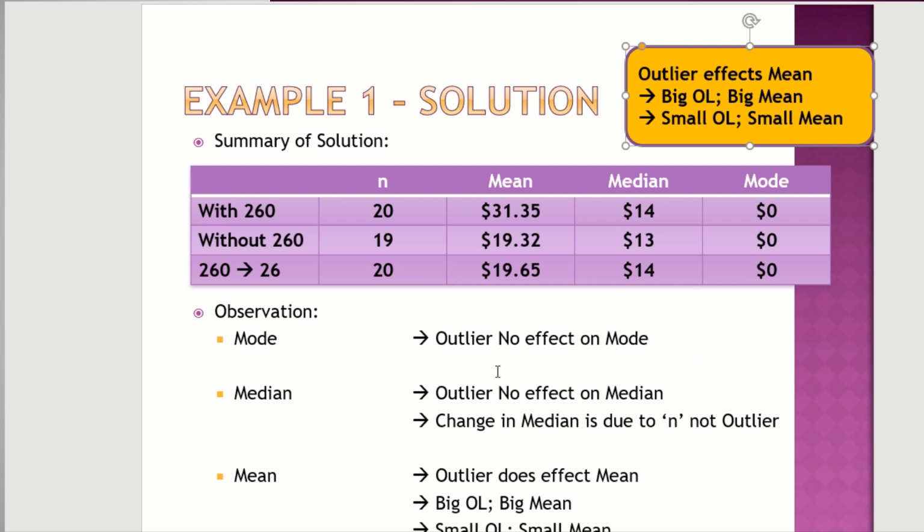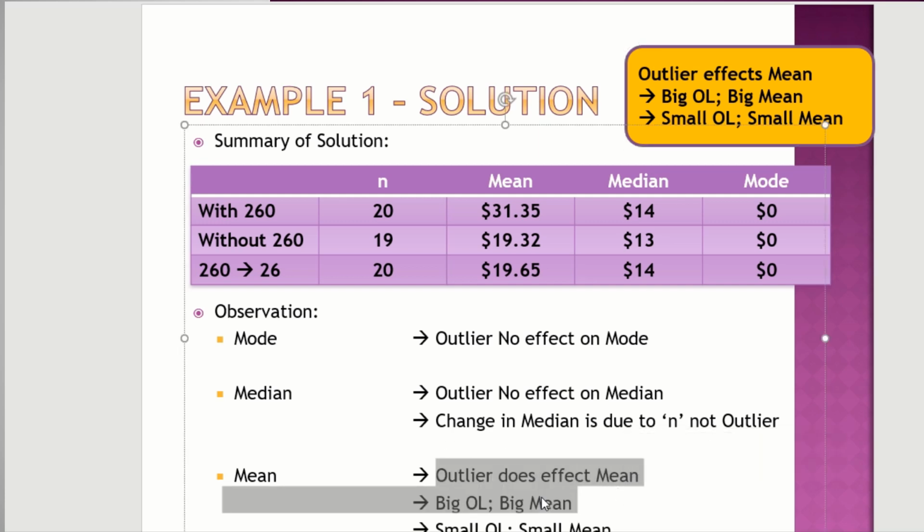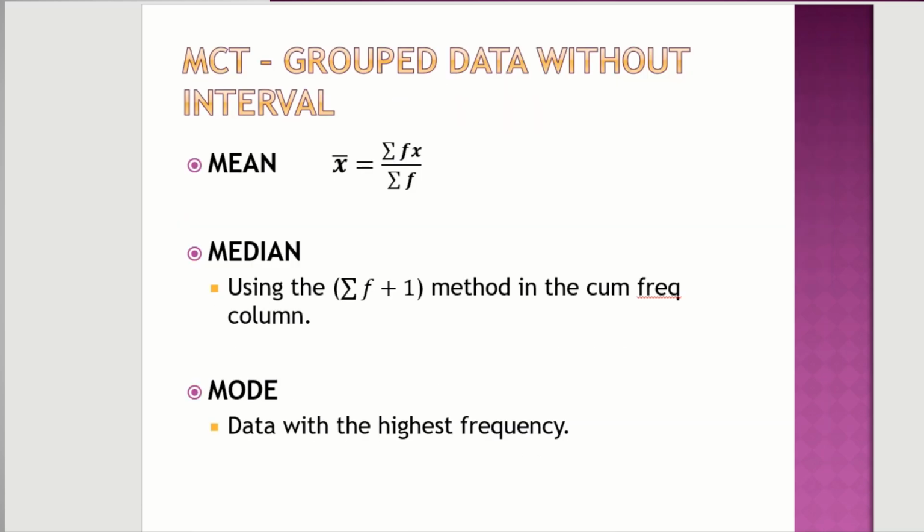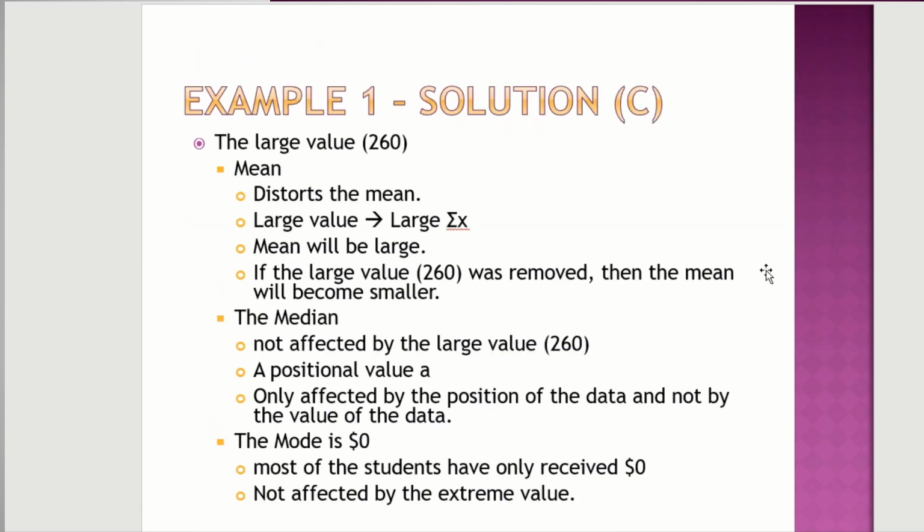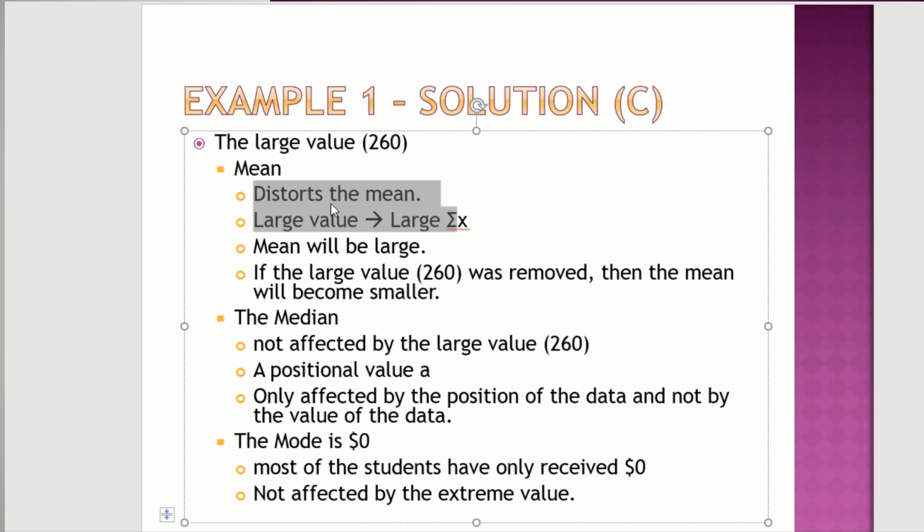Same goes for the mode, okay? But the mean does change. Outlier does affect the mean. Big outlier, big mean. Small outlier, small mean. Alright? Okay, the mean is distorted. When the value is large, the mean will be big.